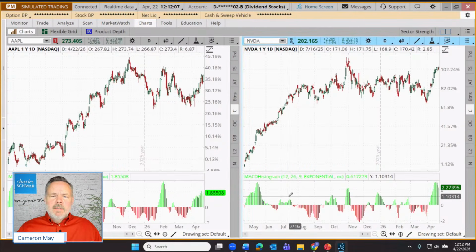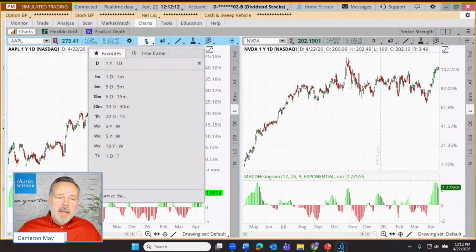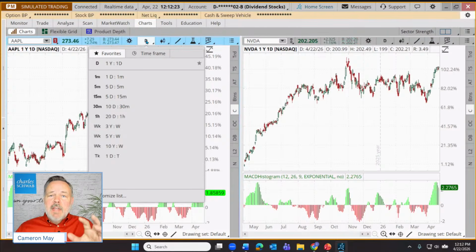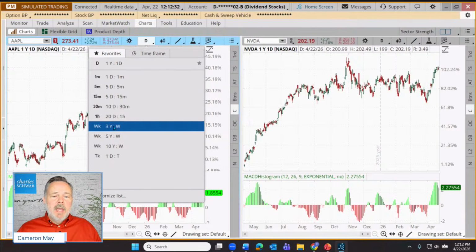And obviously with these, we can go further than what we've done here. We can actually change the time frame. And actually, if I saved the style as a different time frame, if I was on a 6-month chart or a 5-year chart or a 20-day, 1-hour chart, it saves the time frame as well. So when I load that on my NVIDIA chart, it looks just like the Apple chart. But in any case, we can make those changes manually.